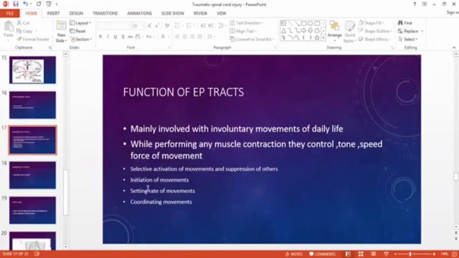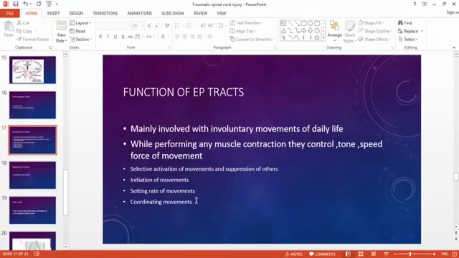So what do they do? The selective activation of movement and suppression of others. They tell the corticospinal tract that you need to activate this muscle and you need to suppress this. They initiate the movement. They tell the corticospinal tract which muscles need to be contracted to initiate it. They set the rate of the movement.